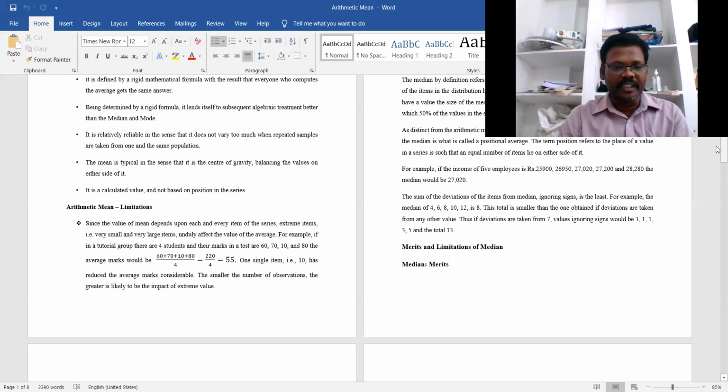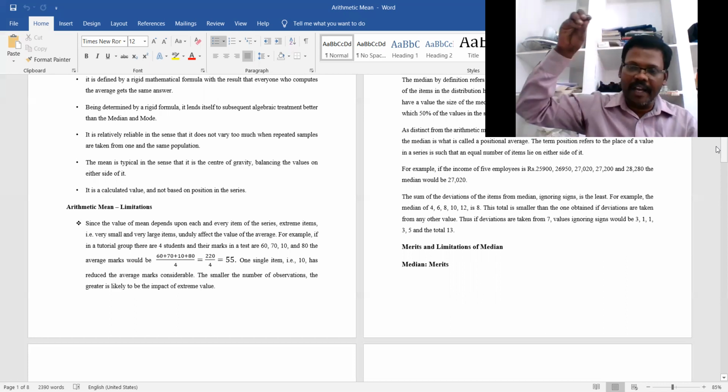That's why 60 plus 70 plus 10 plus 80 is equal to 220. The sum of observations is 220, and the number of observations is 4, so we get an average of 55. See here, the students got 60, 70 and 80, and the average marks are 55. The student who got 10 also has an average of 55.